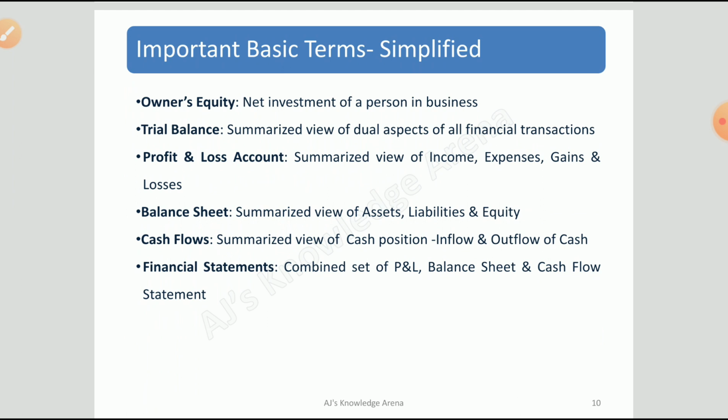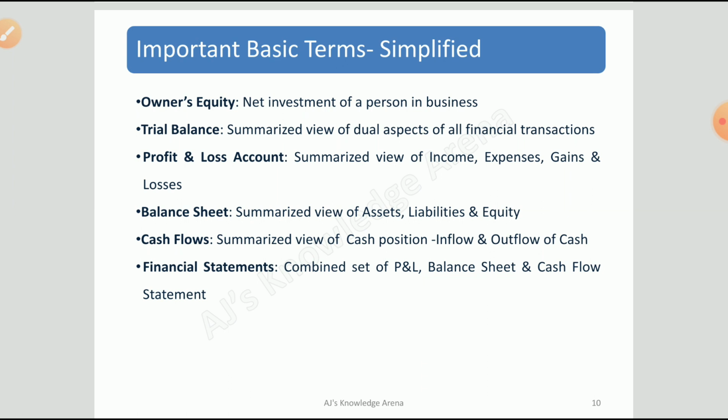The next one is the trial balance. It is a very summarized view of the dual aspects of all financial transactions. In bookkeeping we prepare ledgers of various accounts, and the trial balance is a summarized view of those ledger accounts. If I say that during the year I have 10,000 transactions of sales, which amount to 1 crore, in the ledger I have all those detailed 10,000 transactions, but in the trial balance I get a summarized view.